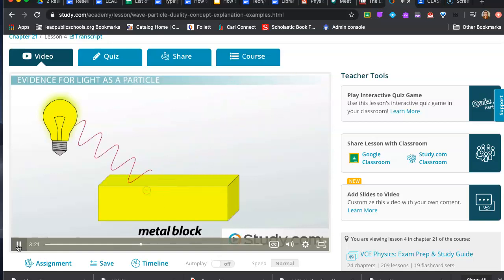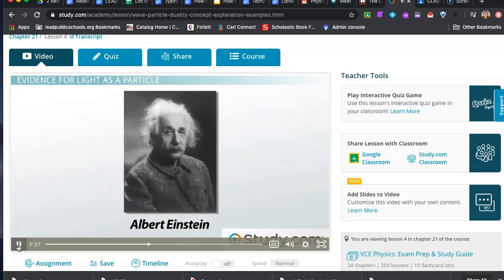Scientists realized they were wrong about their theory. If light was really a wave, then the energy of the electrons should have increased, not the number. The electrons were not absorbing energy in a way that matched our wave theory of light. So if light wasn't really a wave, then what could it be? Albert Einstein thought up a good solution to this problem.